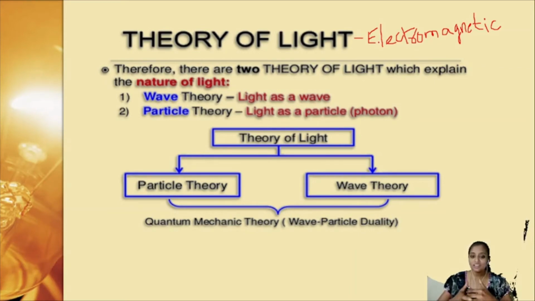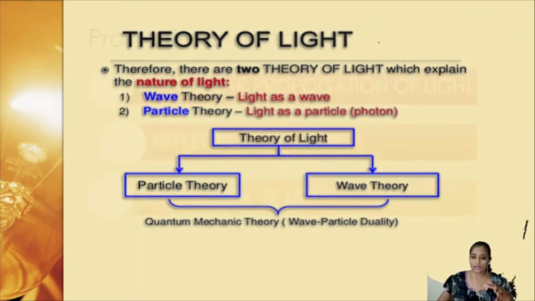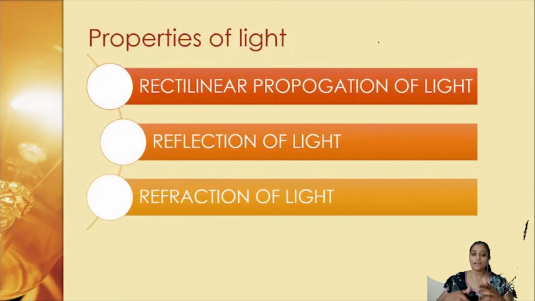So light can move in the form of a wave, and light also moves in the form of particles called photons. So the theory of light is duality, and you would call it wave-particle duality. This is a small introduction to our light energy. We all know that light follows certain properties, so let us see what the properties of light are.